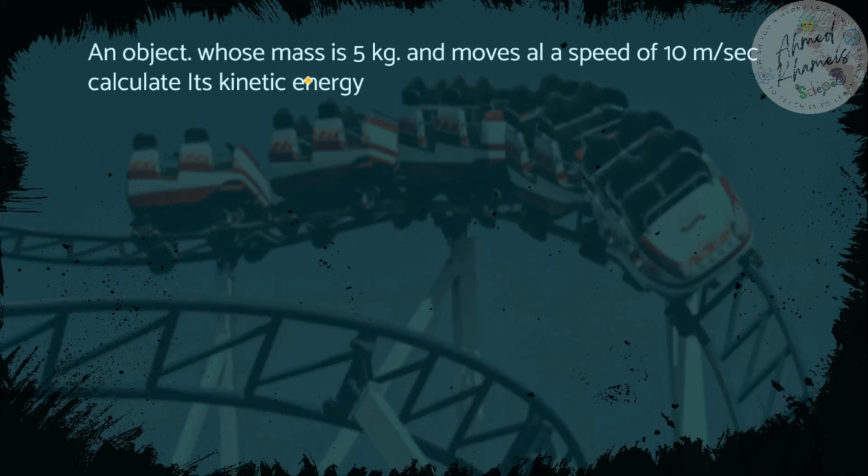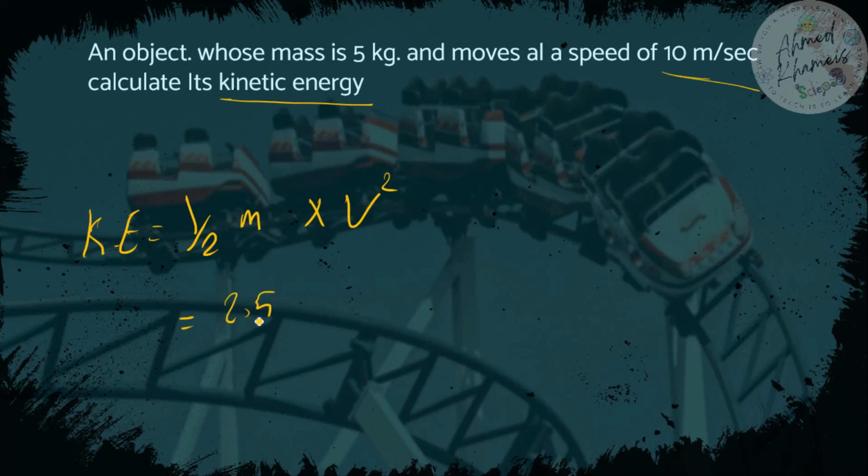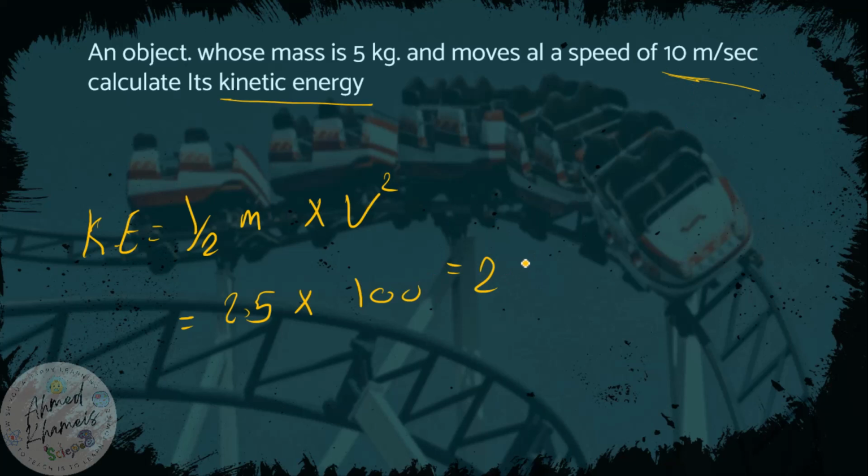An object whose mass is 5 kilogram and moves at a speed of 10 meters per second, we need to calculate the kinetic energy. So again, kinetic energy equals half mass multiplied by speed square. So kinetic energy equals half mass 2.5 kilogram multiplied by 100. 10 square is 100, equals 250 joule.